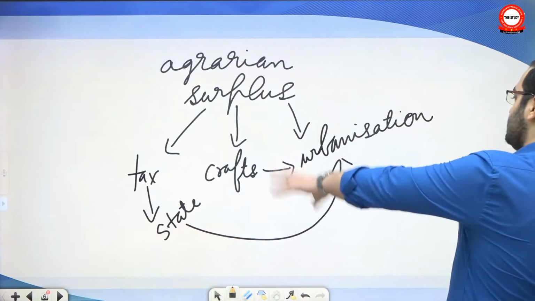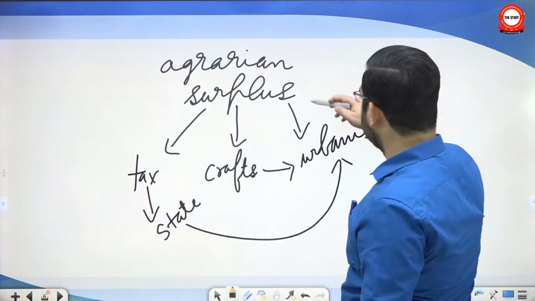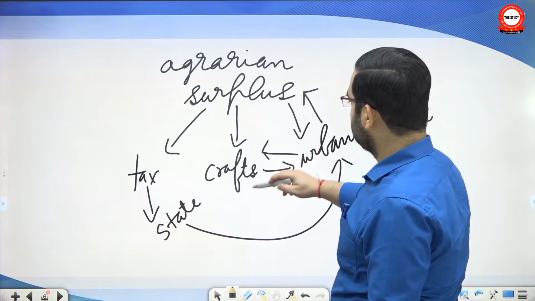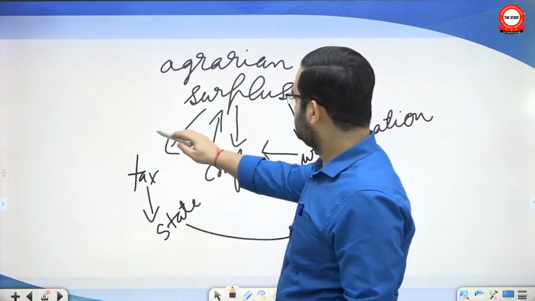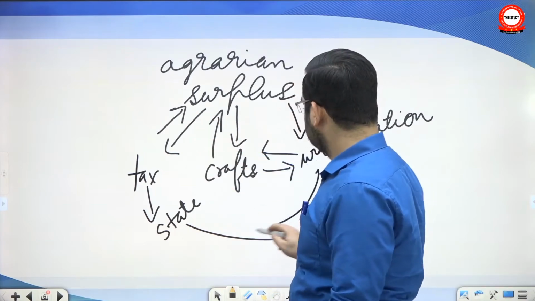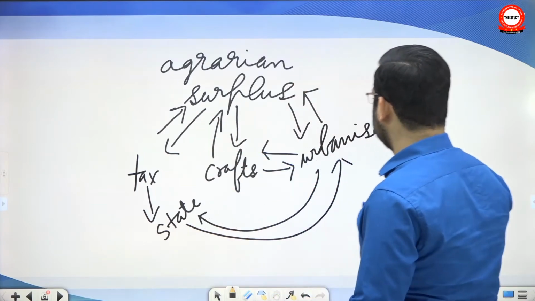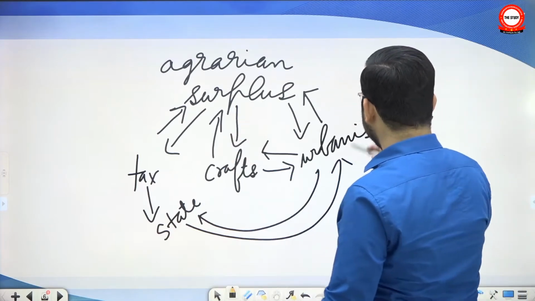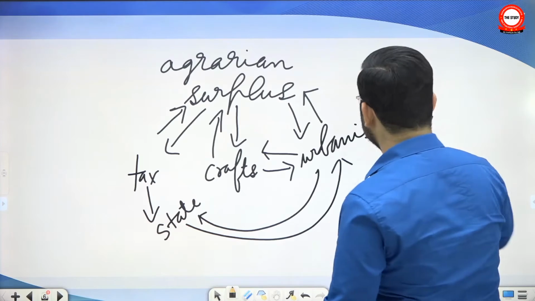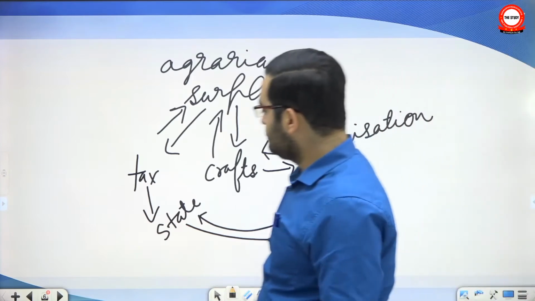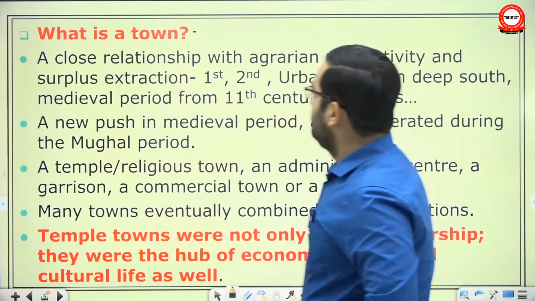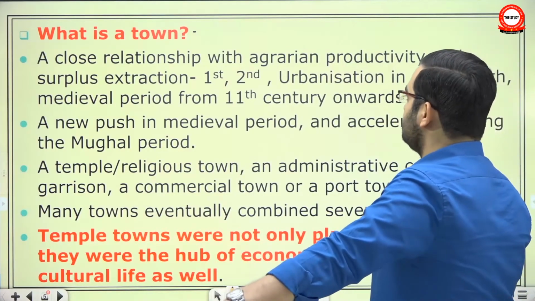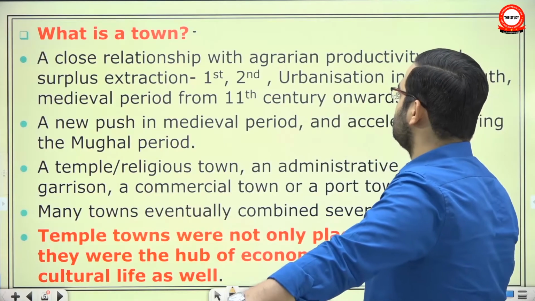And in fact all these processes are interlinked, none of them is a one-way process. Okay, all of them are actually two-way processes. Because if you recall, the state not only taxes agricultural surplus, it taxes craft activities and urban activities as well. So this is the schematic. A close relationship with agrarian productivity and surplus extraction. Okay, urbanization has a close relationship.